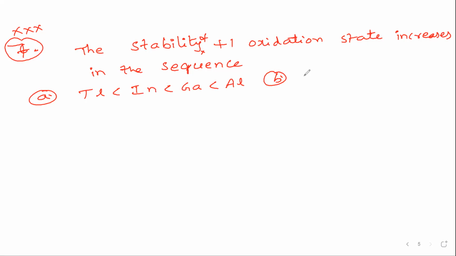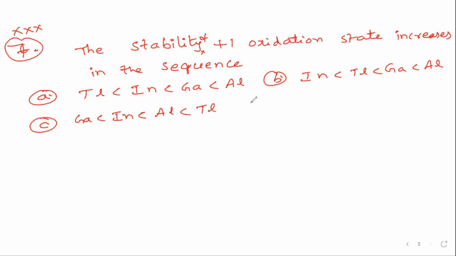Option B, it is indium less than thallium less than gallium less than aluminium. Option C, gallium less than indium less than aluminium less than thallium. And option D, finally, aluminium less than gallium less than indium less than thallium.